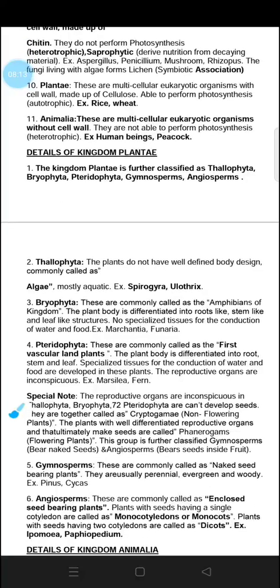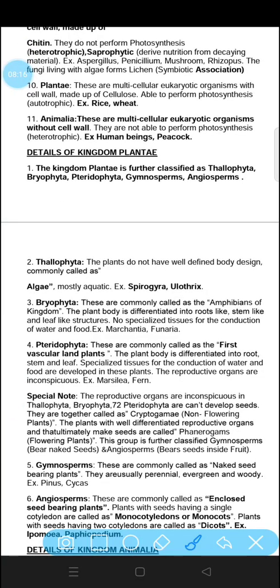Next one is Plantae. Plantae are multicellular eukaryotic organisms, we can consider them as plants. They are multicellular, eukaryotic, and they have a cell wall which is made up of cellulose. The cell wall in case of fungi was made up of chitin, whereas the cell wall of Plantae is made up of cellulose. They are able to perform photosynthesis. That means they are autotrophic, whereas fungi were only heterotrophic. Monera and Protista were autotrophic as well as heterotrophic. For example, rice and wheat.